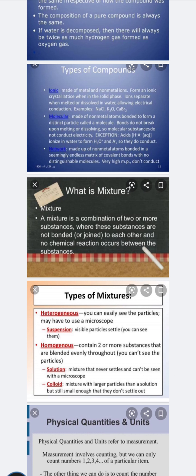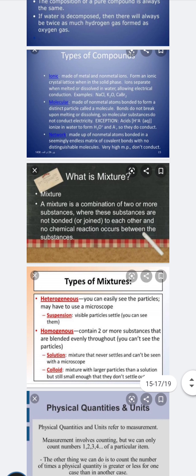A network made up of non-metal atoms bonded in a seemingly endless matrix, covalent with no distinguishable molecule. Very high melting point, and they don't conduct electricity.